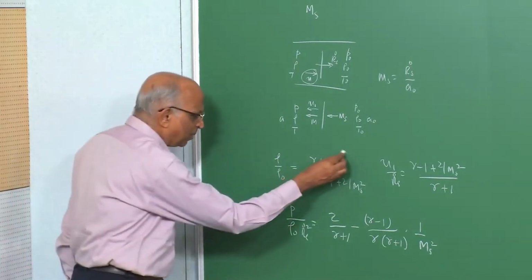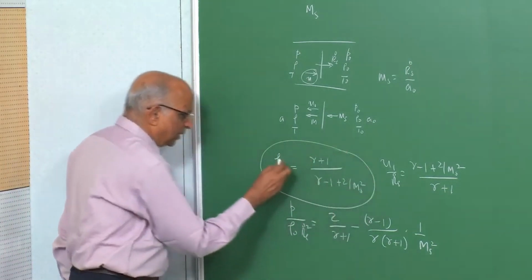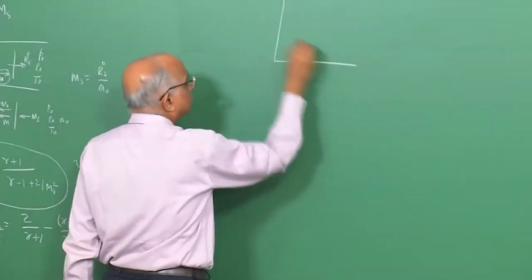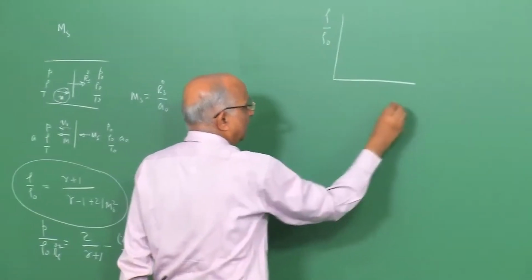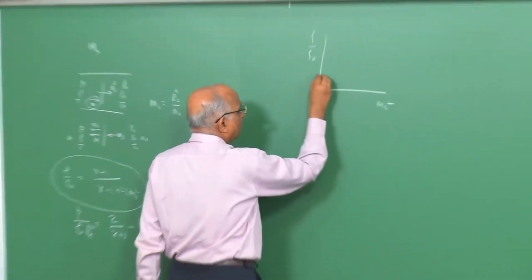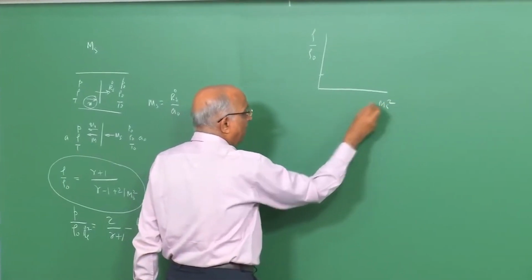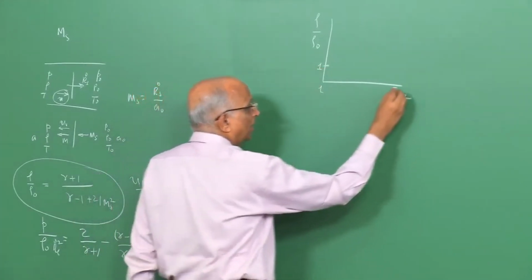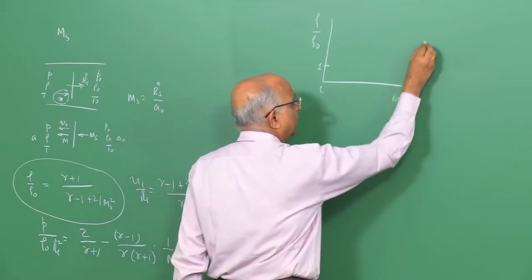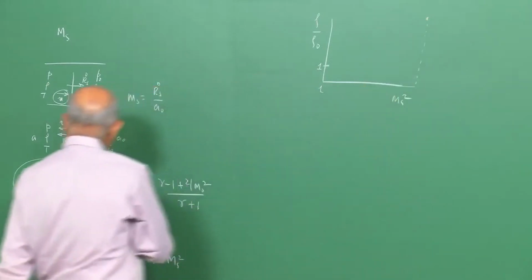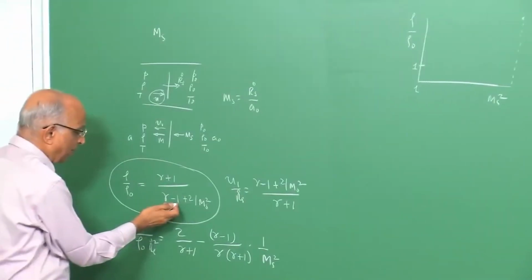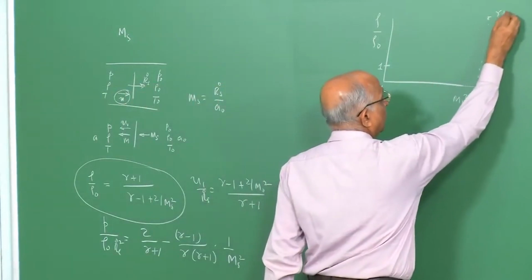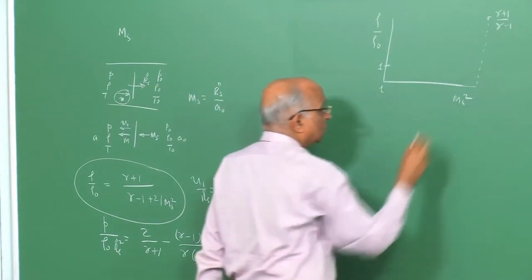When we looked at this particular expression, namely the density ratio, what did we get? We got the value of rho by rho 0 as a function of Ms squared. We said when the wave has a Mach number 1, the density ratio was 1. When the Mach number was very high, let us say infinity, the density ratio from this expression was (gamma plus 1) divided by (gamma minus 1), because this term is very small at a very large Mach number.